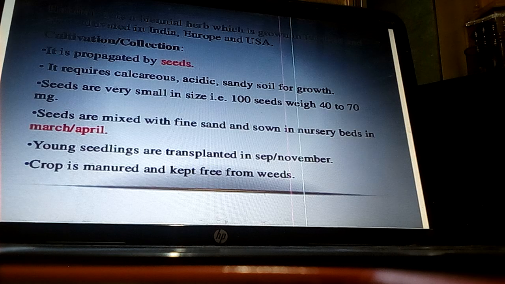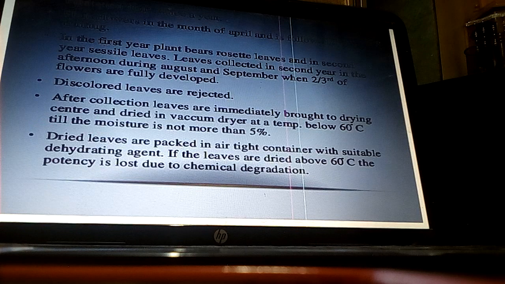Nursery beds are raised in the month of March or April. The young seedlings formed from the seeds are transplanted in the field in the month of September or November. The crop is manured and kept free from weeds.